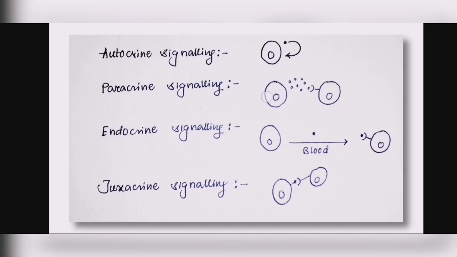This is just giving you a brief idea of this signaling cell which is releasing these messenger molecules, the primary messenger, so the extracellular messenger molecules, and these are affecting these target cells. So we are not actually discussing what is happening inside the target cell once it receives these signaling molecules, and that is the reason I made this video. Today in this video we're going to discuss that process.